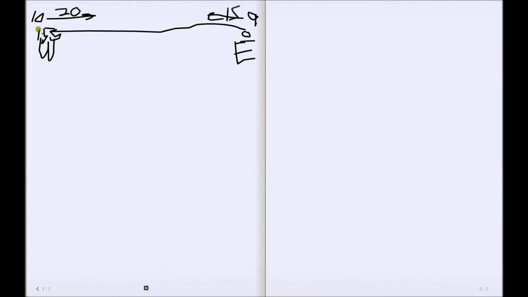Will is going at 20 miles an hour, but he starts at 10 o'clock, and Ed is going at 15 miles per hour. He starts at 9 o'clock. They meet at a position somewhere here, and let's call that position D. So the time that Will meets Ed will equal the time that Ed meets Will.